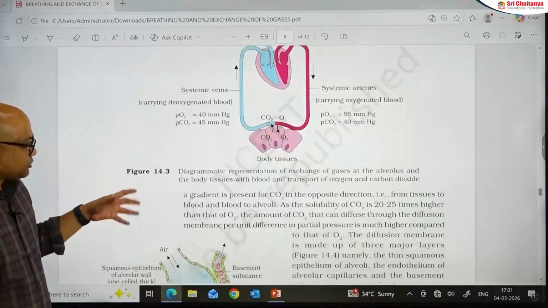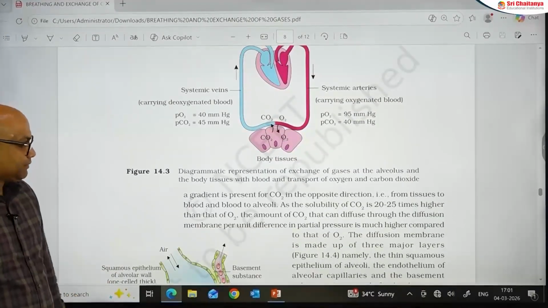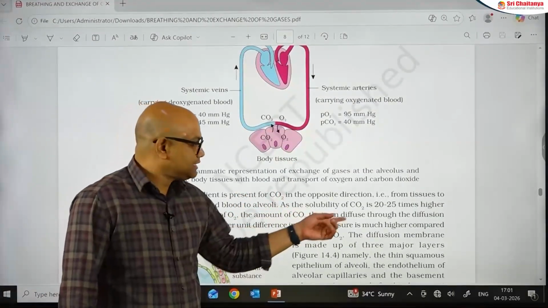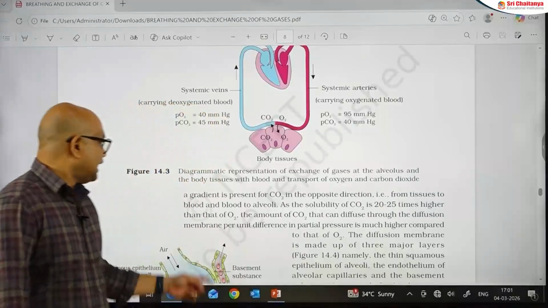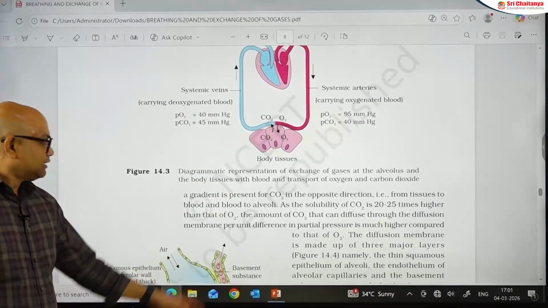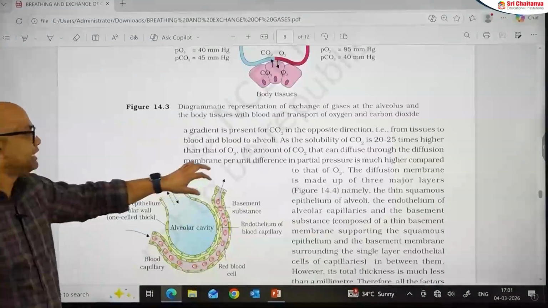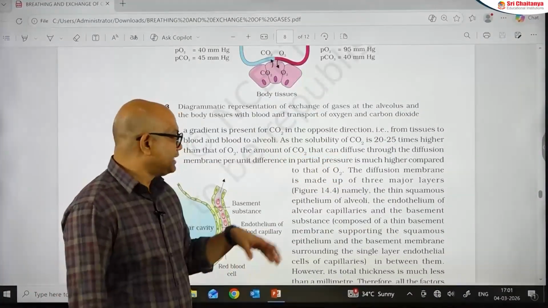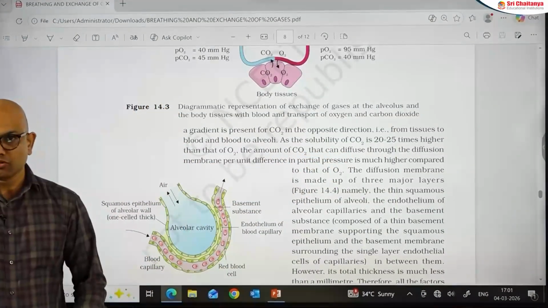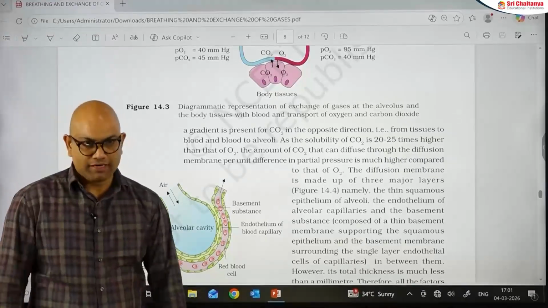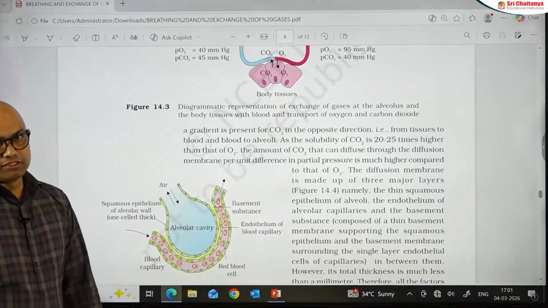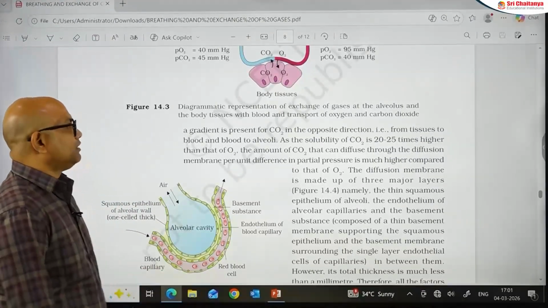So, the factor solubility is what I want to concentrate on here. The solubility of carbon dioxide is nearly 20 to 25 times higher than that of oxygen. So, the amount of carbon dioxide that can diffuse through the diffusion membrane per unit difference in partial pressure is much higher compared to that of oxygen. So, carbon dioxide diffuses more when compared to oxygen. So, this is regarding exchange of gases.